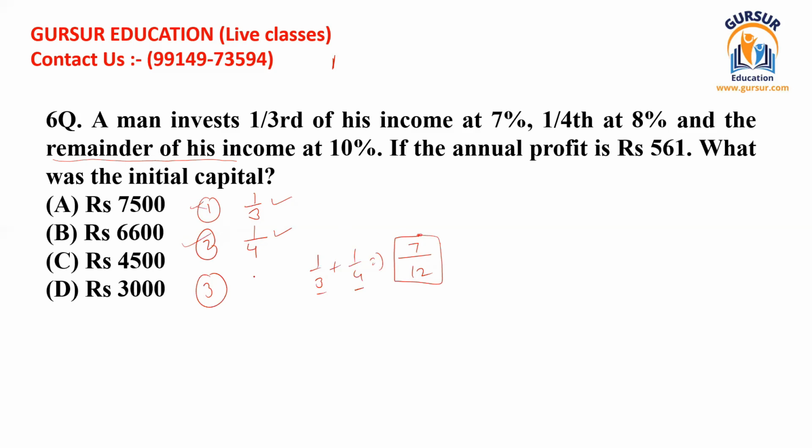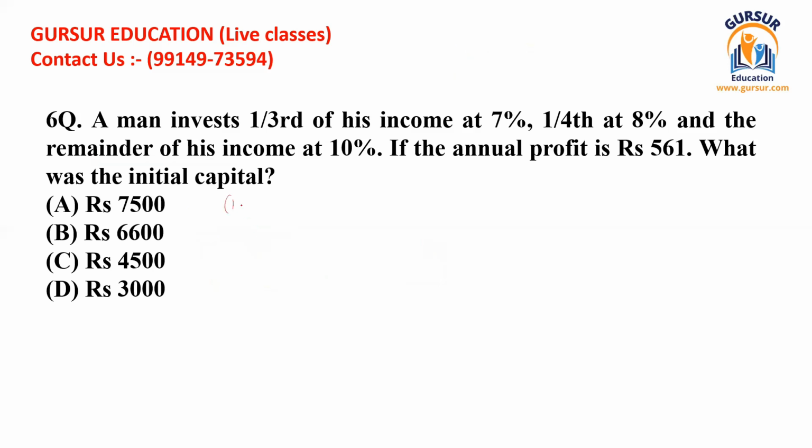And what is the proportion in the third? Now we can easily find that. Let the total income be 1 rupee, and we know he has already made an investment of 7 divided by 12. Then, taking the LCM of 12, he has invested 5 divided by 12 of his income. The remainder income was 5 divided by 12, which he has invested at the rate of 10%.